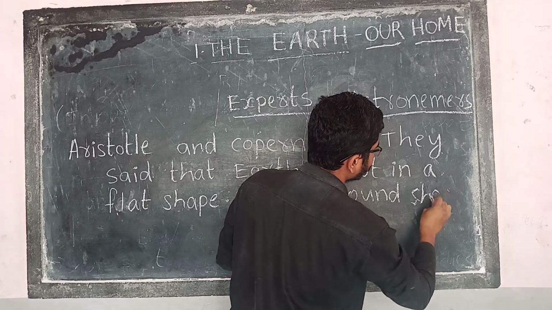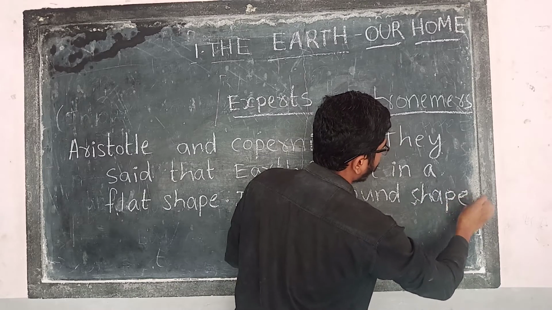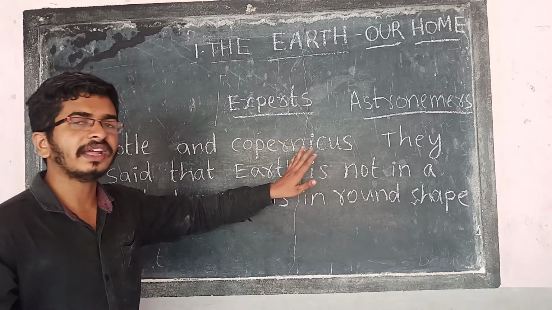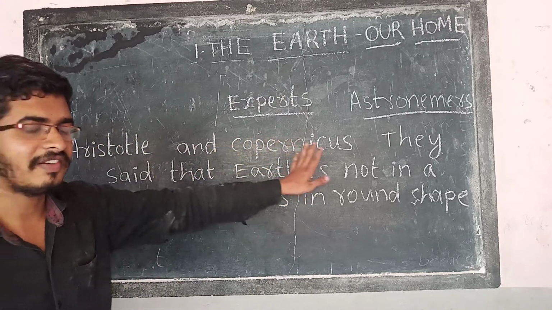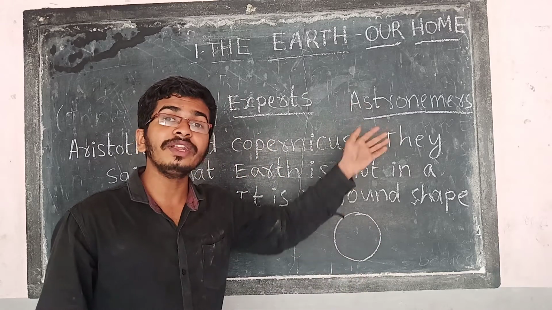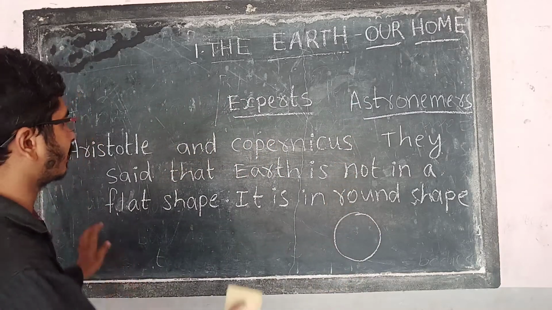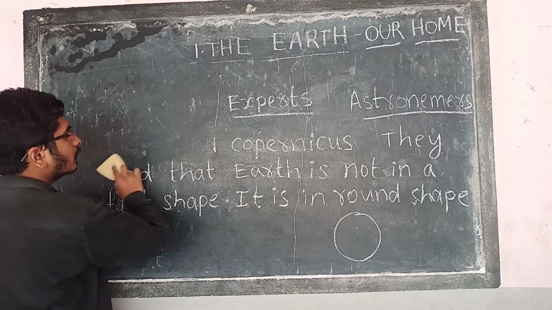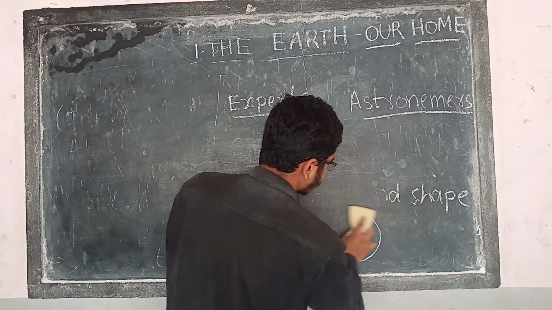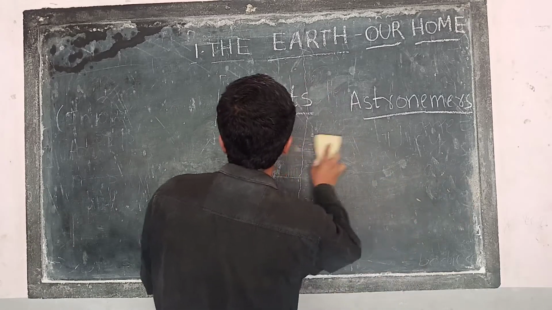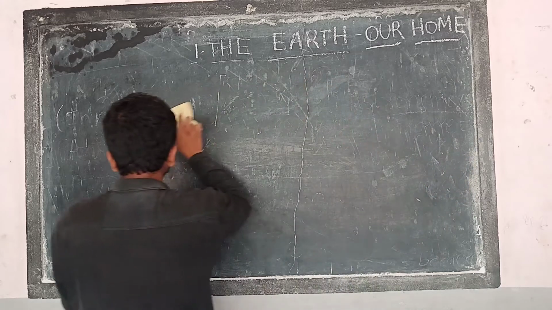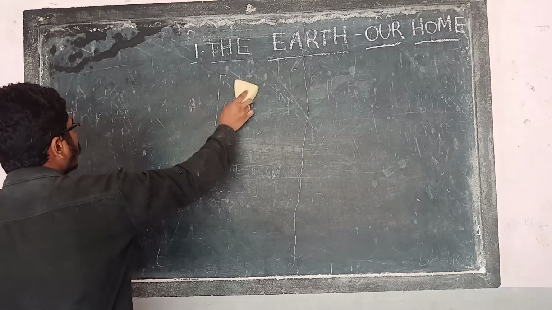So first these people observed it, and because of their knowledge, they said that earth is not in a flat shape, earth is in a round shape. Now how it was proved, we will learn. So we will learn some more examples. How they came to know in history that it is round, we will learn now.